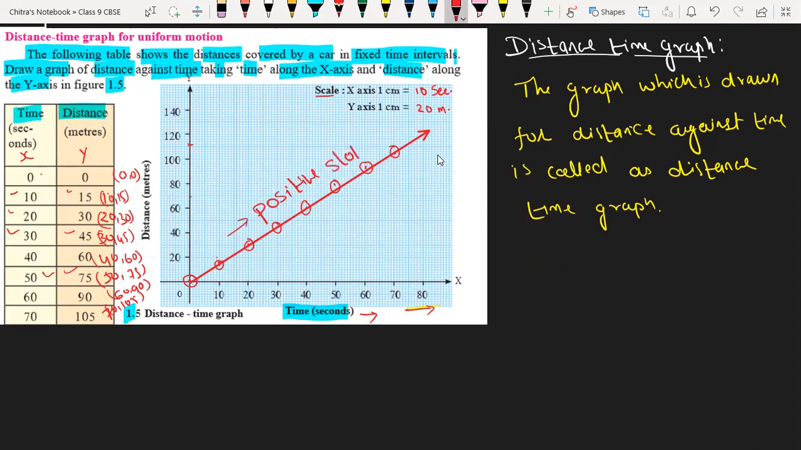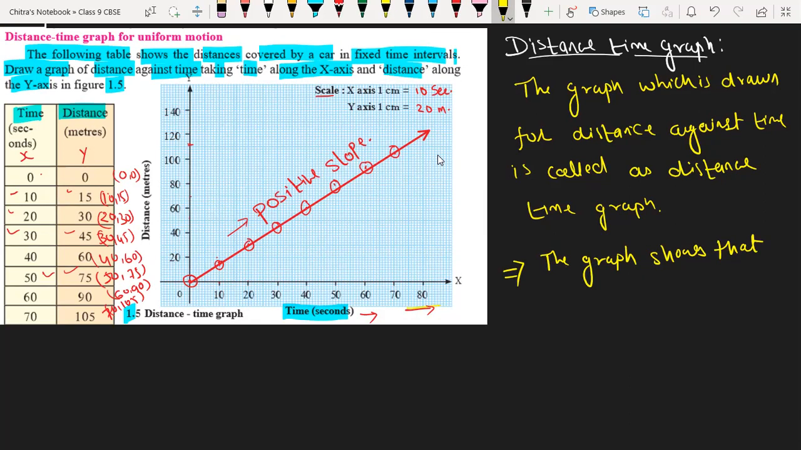So what is the formula for slope? Okay, wait a second. I'm just going to write about the positive slope. Okay, see, this graph shows that the object is traveling at uniform speed. The object is traveling in a constantly increasing uniform motion with a positive slope.